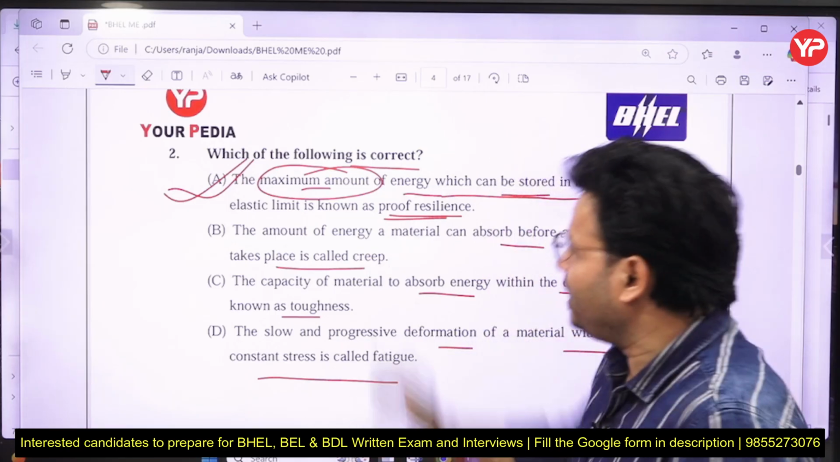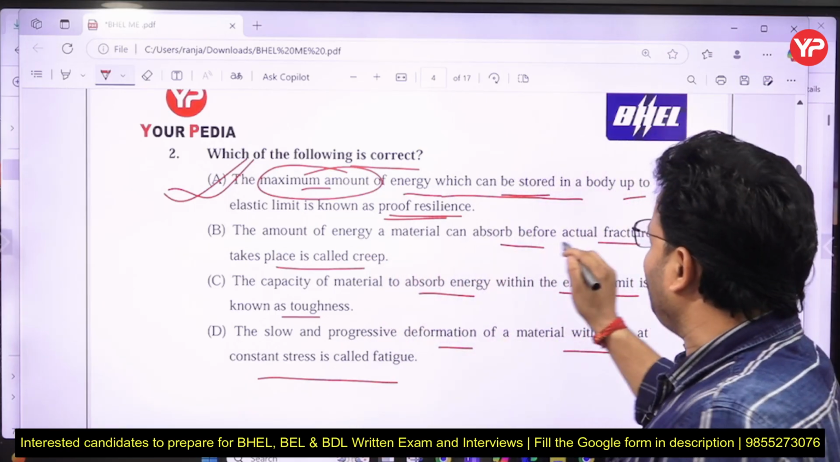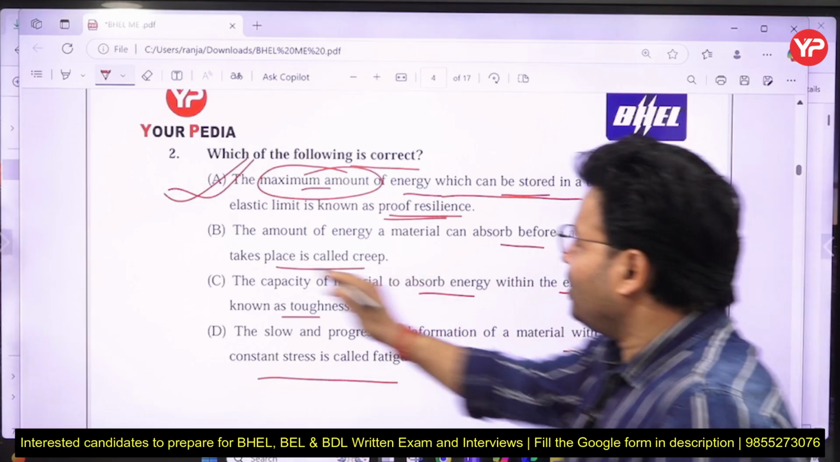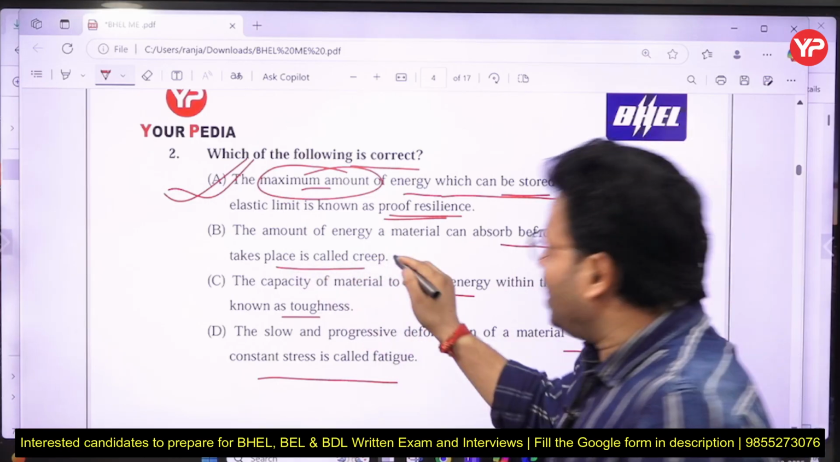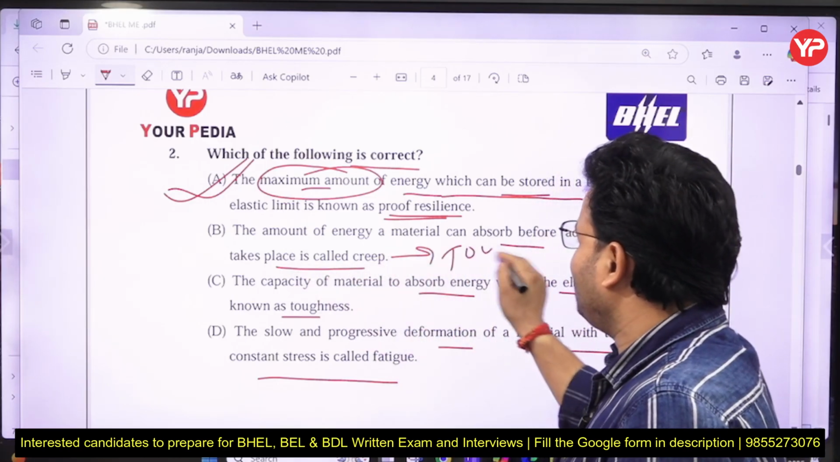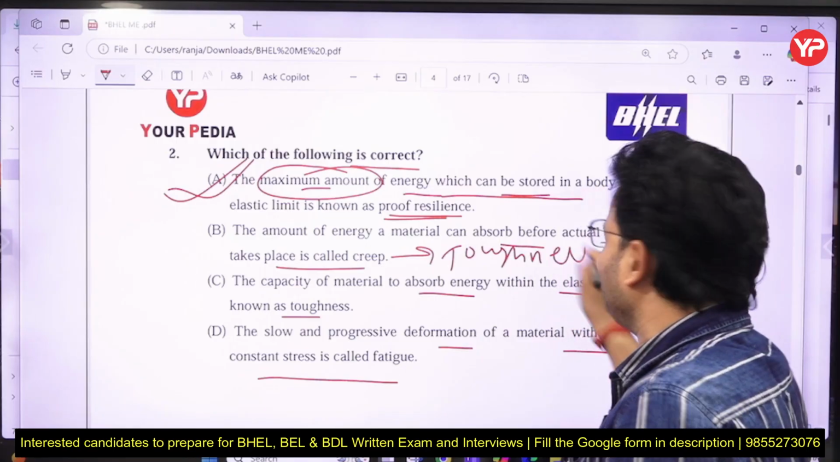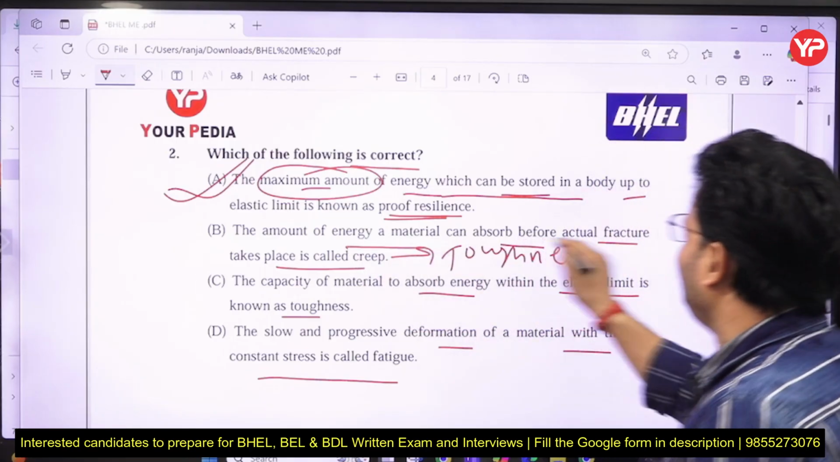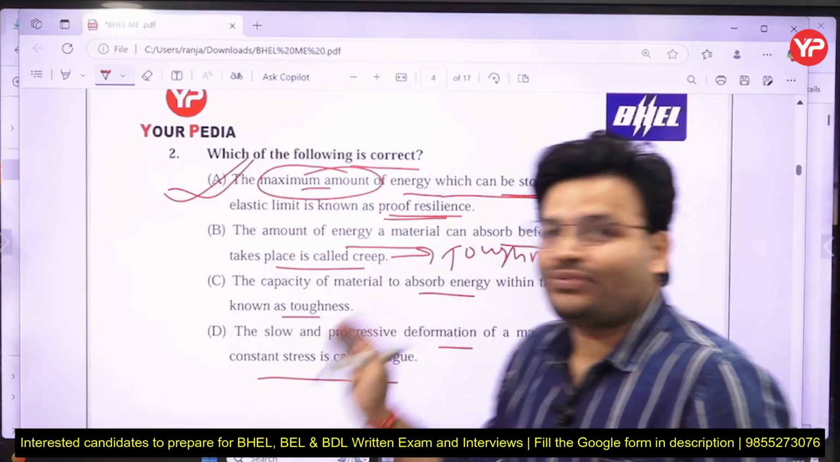Now what is option B? The amount of energy a material absorbs before fracture takes place is called creep. No my dear friends, actually that is called toughness. So the amount of energy a material can absorb before actual fracture is called toughness, not creep.